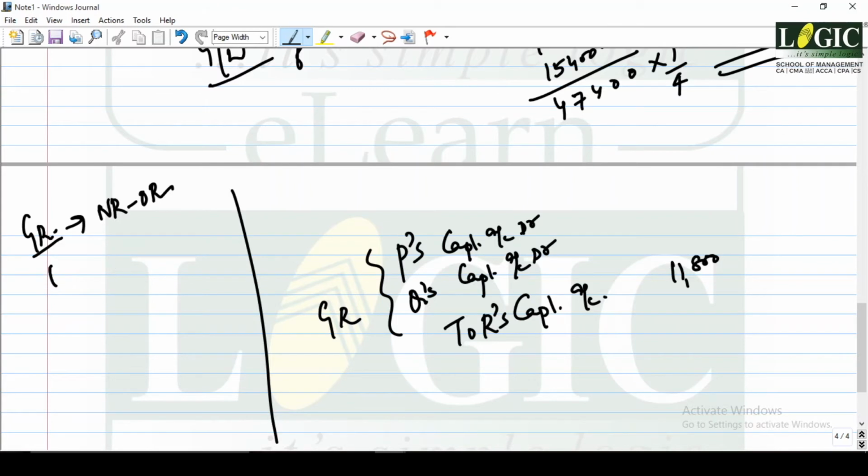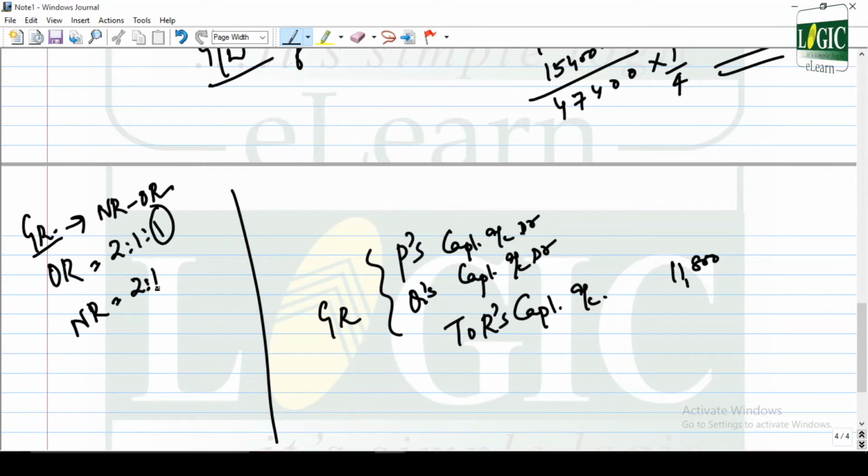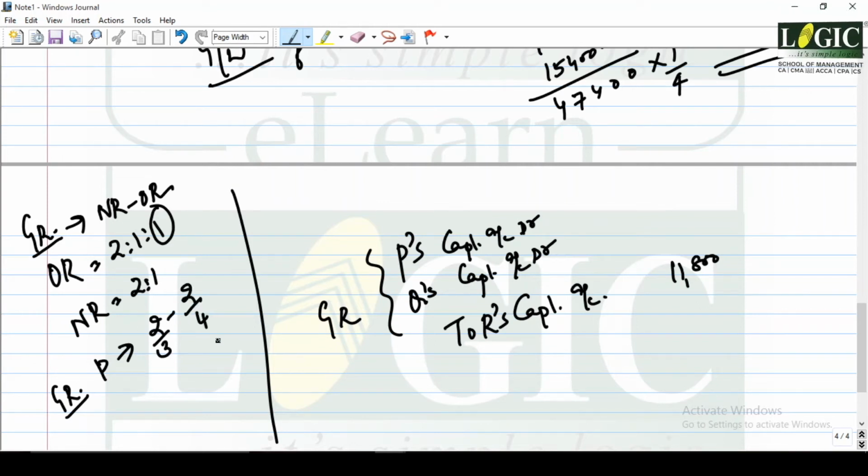The old ratio is 2:1:1. The new ratio is, this man is no more, so 2:1. No other ratio is given in the question. So the gaining ratio of P is equal to the new ratio, that is 2/3, minus the old ratio 2/4.